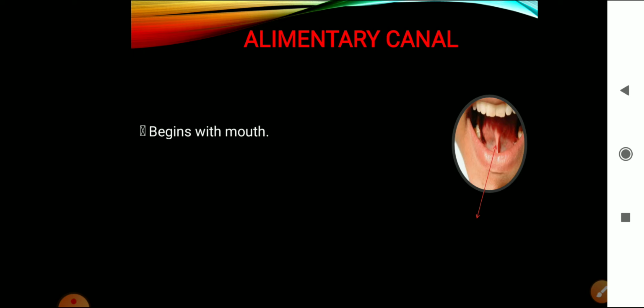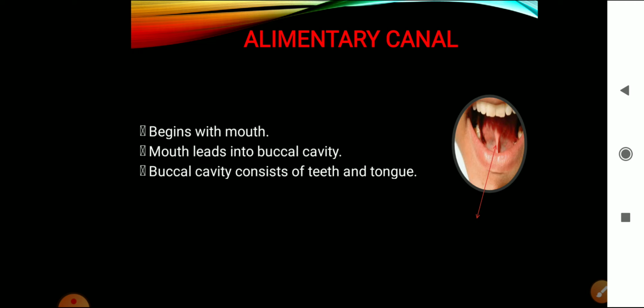The alimentary canal begins with the mouth. The mouth leads into the buccal cavity. The buccal cavity consists of the teeth and the tongue, right? Teeth we have already discussed. Then about the tongue. What is the tongue? You all know the function of a tongue.